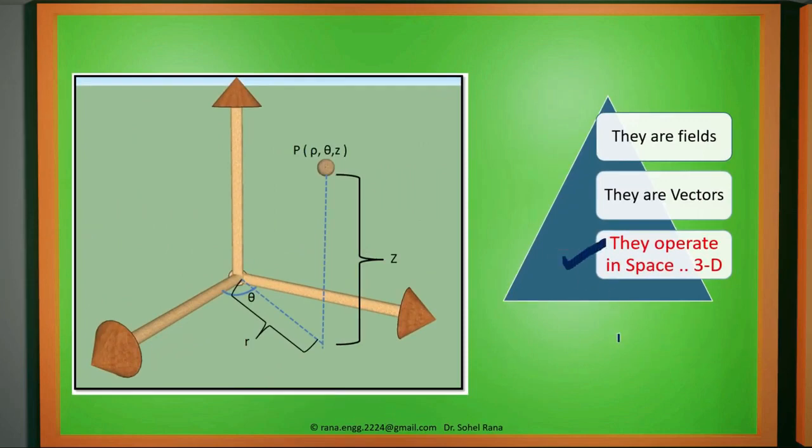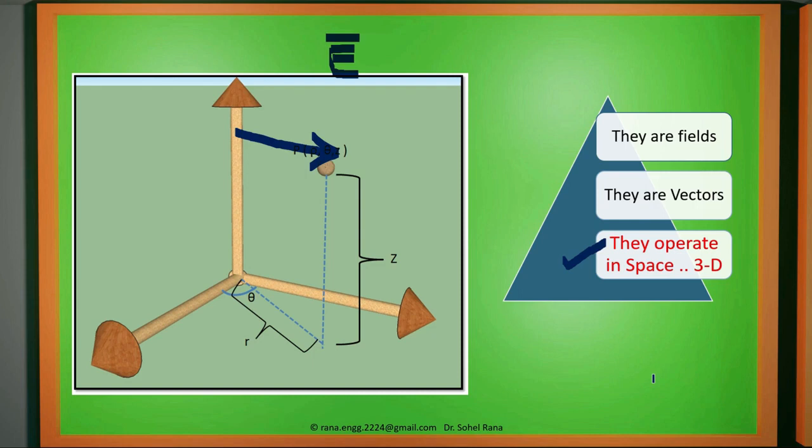The second thing is that they are all operating in space. Suppose E, the electric field intensity, is a vector, and it is working in 3 dimensions. So what is our second prerequisite? We must know coordinate systems. Which coordinate system do we require? We may require the cylindrical coordinate system, the Cartesian coordinate system, or the spherical coordinate system.